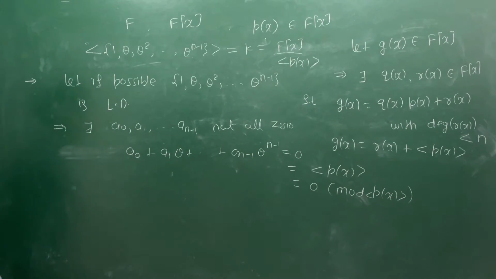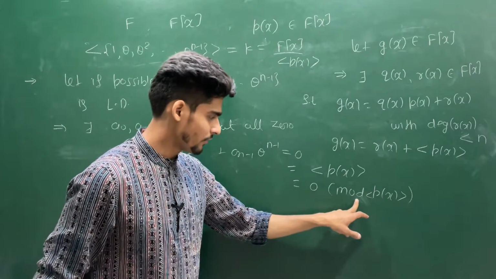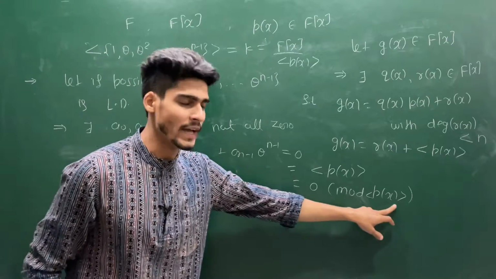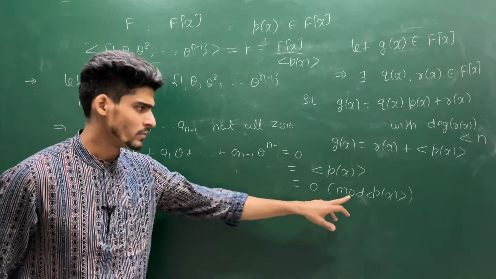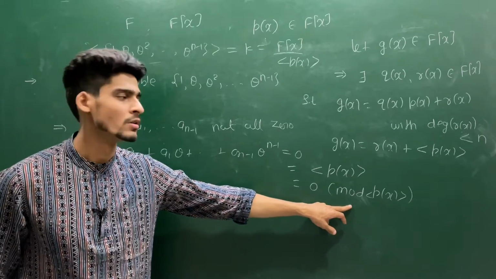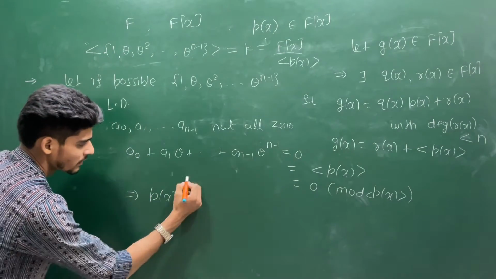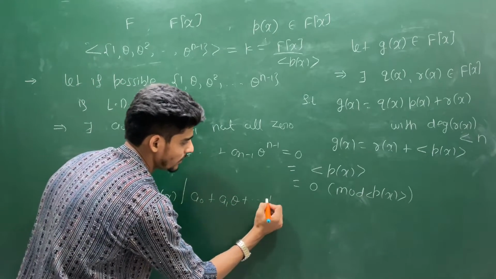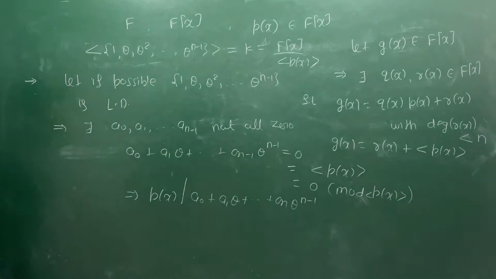That means when you divide this with P(x), it gives you the same remainder. But when you divide 0, you will get the remainder 0. That means this implies P(x) divides a0 plus a1 theta plus up to a(n minus 1) theta to the power n minus 1.